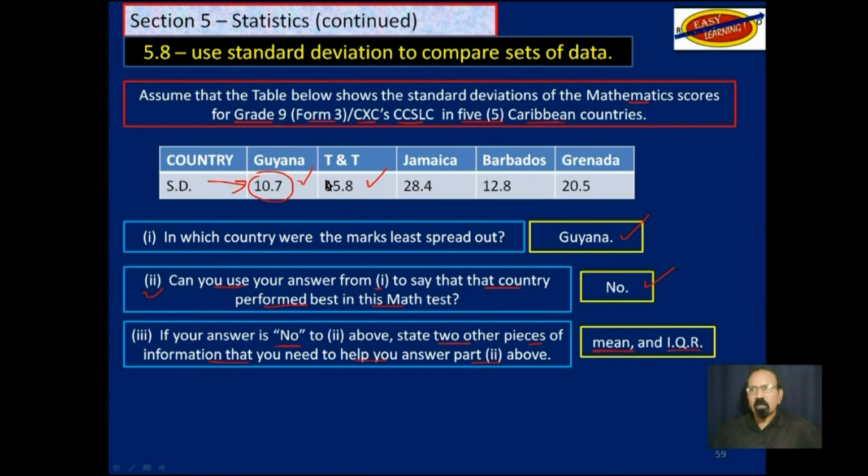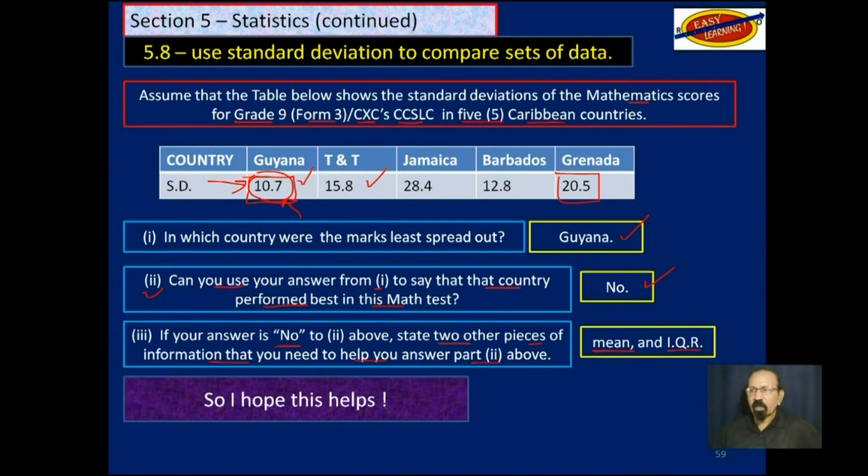Could be that even this 10.7, that the marks are bunched together, that may not be as good as, let's say, this 20.5, where the marks are a little spread out, but the mean and the interquartile range are better for Grenada than for Guyana. It could be, or maybe not. So I hope that this helps.